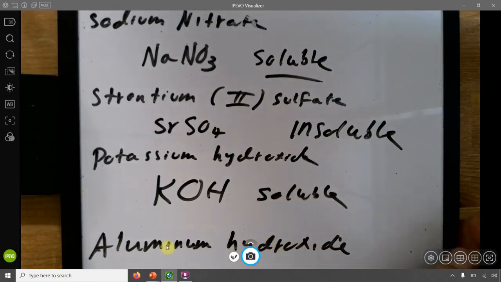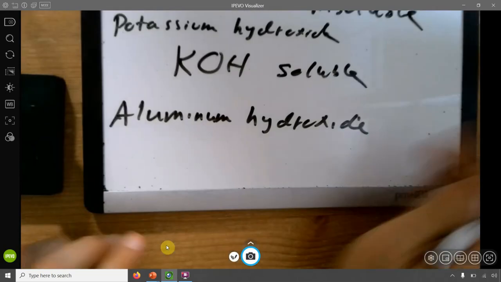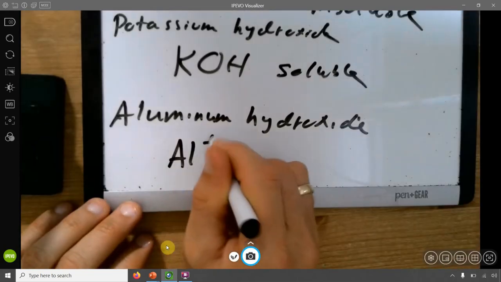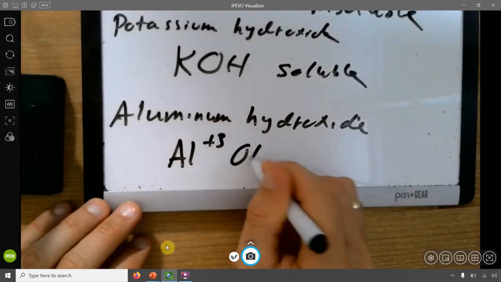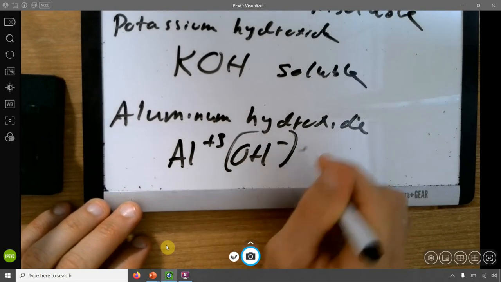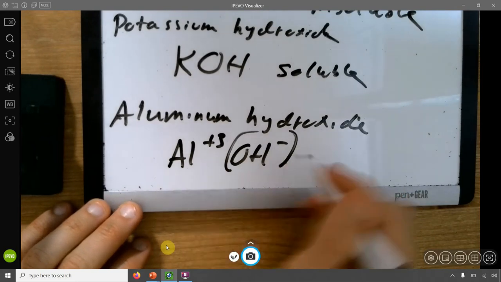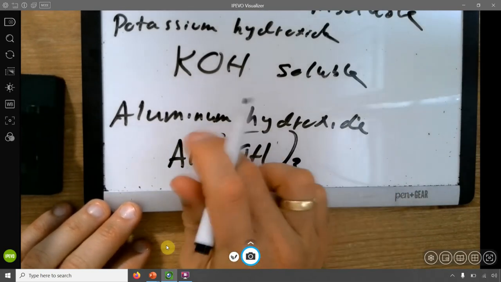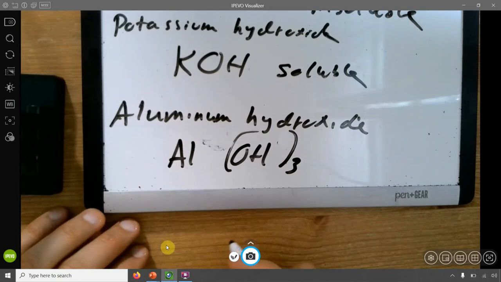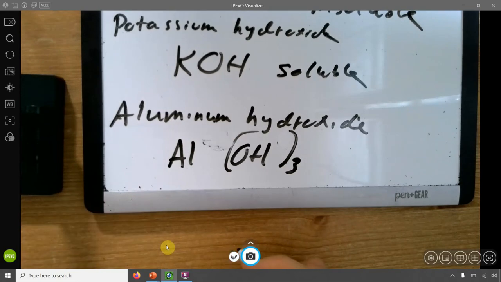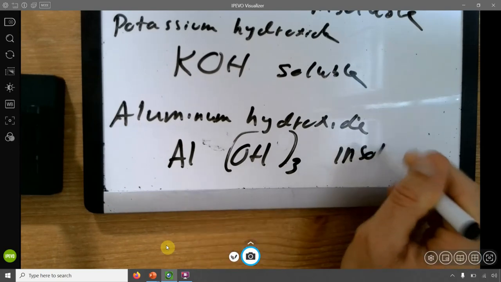And lastly is aluminum hydroxide. Aluminum is +3. Hydroxide is -1. I'm going to crisscross that, and so I have 3 here, and 1 here. This is aluminum hydroxide. All hydroxides are insoluble unless they're group 1A and ammonium, calcium, strontium, and barium.